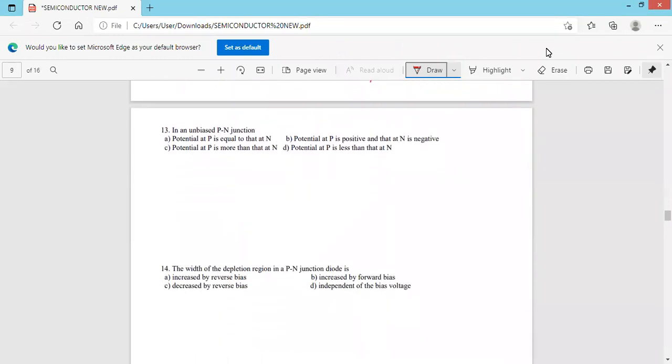Next, 13. In an unbiased PN junction, unbiased means external voltage is not applied. So this is the PN junction. This is the P side, this is the N side.